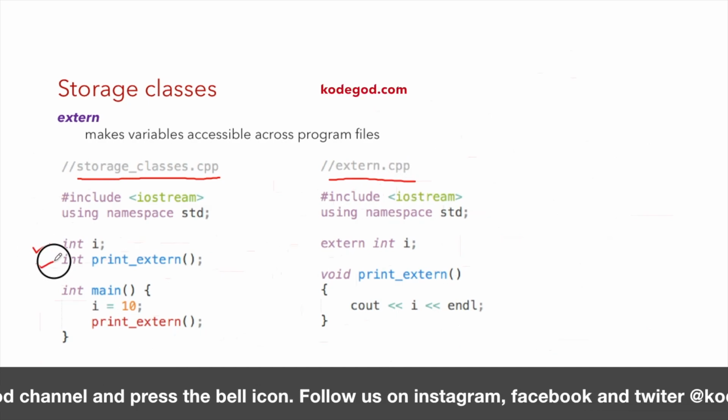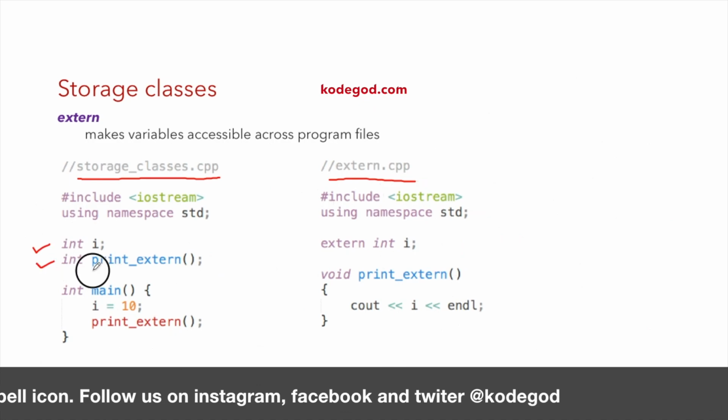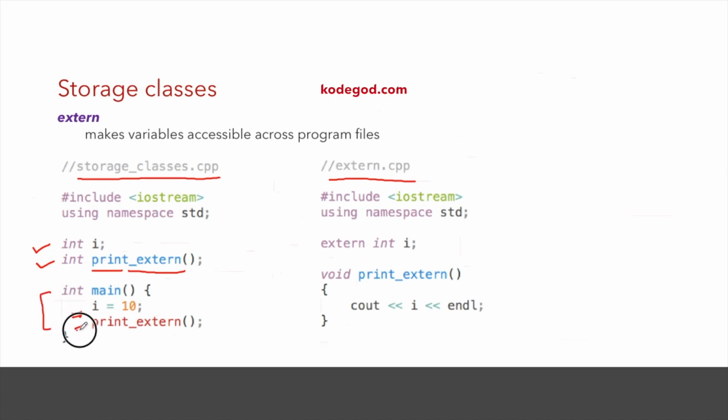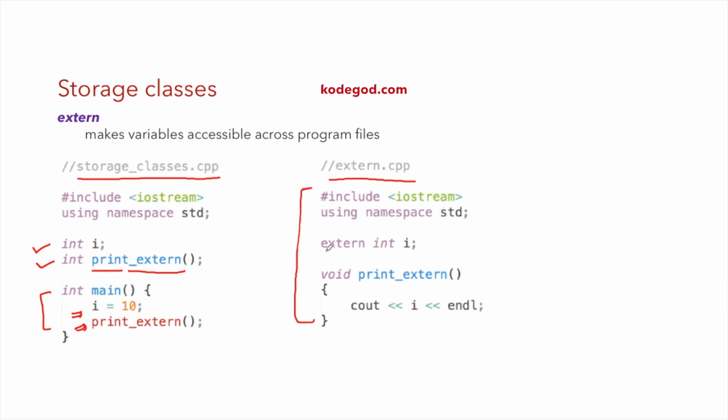This is a forward declaration of my function print_extern, and then in the main function I am initializing the value of i to 10 and calling the function print_extern. This print_extern function is declared in this other file. So writing this statement, extern int i, I am referring to this variable, and I'm declaring my function over here, print_extern. I'm just printing the current value of i. So the output of this program is nothing but 10.